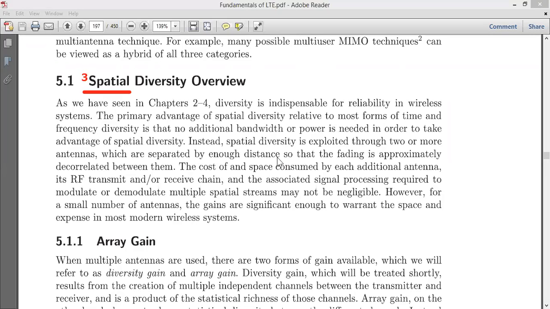So that there is no fading, or minimum fading, that is, decorrelation. If you want to decorrelate the signals between the transmitter and the receiver, you need enough distance between two different antennas.